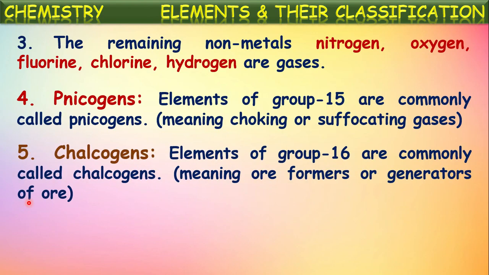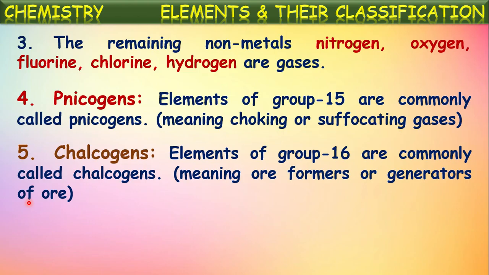And next, one more special name is chalcogens. The elements of group 16 or 6A group are commonly called chalcogens. Those elements are oxygen, sulfur, selenium, tellurium and polonium. These elements are present in the 16th group of the modern periodic table. So these elements are called chalcogens.